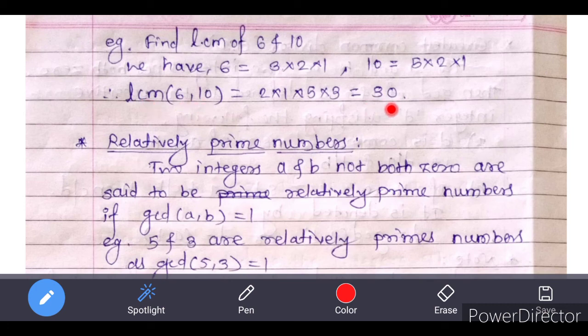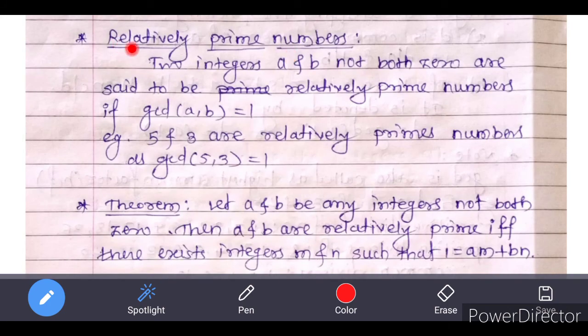We can verify that 30 is a multiple of 6 and 10. Now 30 can be expressed as 6 into 5, that is, 30 is a multiple of 6. Also 30 can be expressed as 10 into 3. So 30 is a multiple of 10. So 30 is a common multiple of 6 and 10. In fact, here 30 is the least common multiple of 6 and 10.